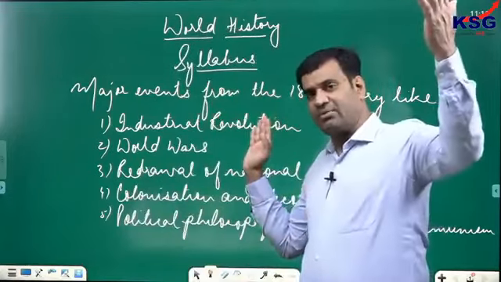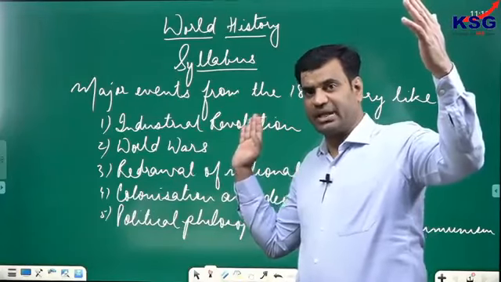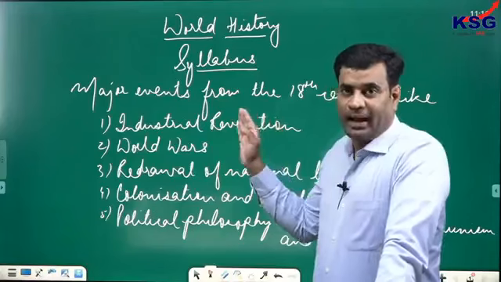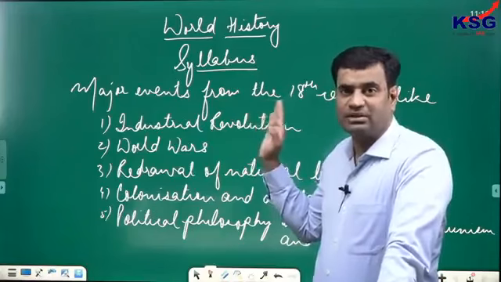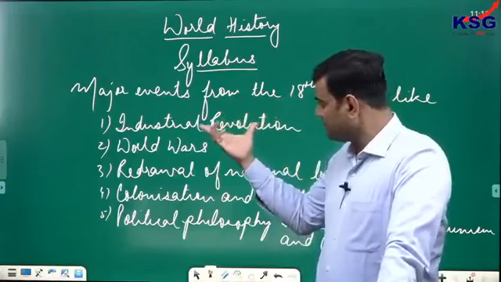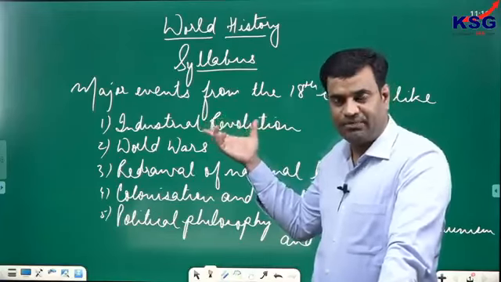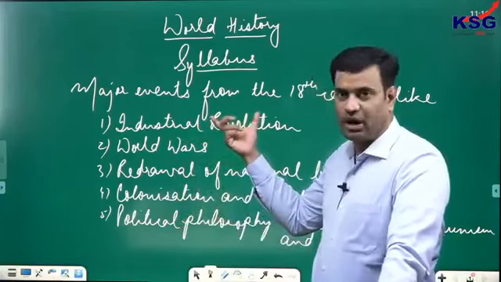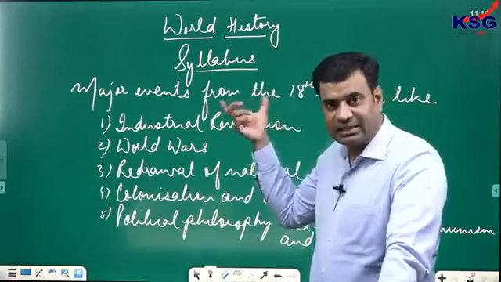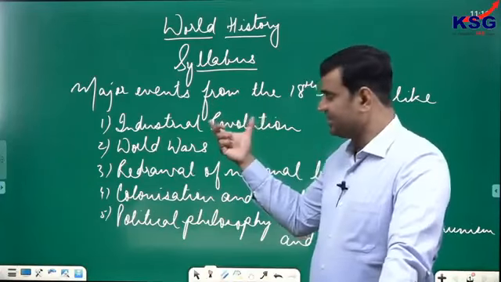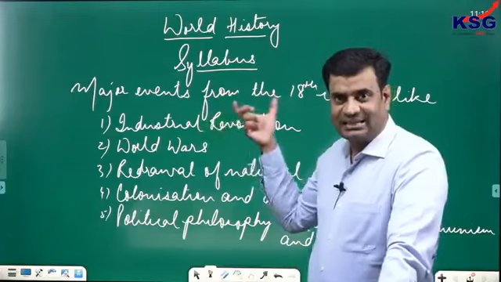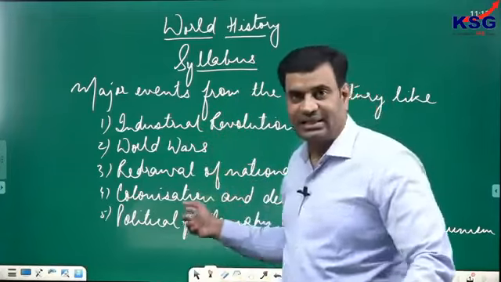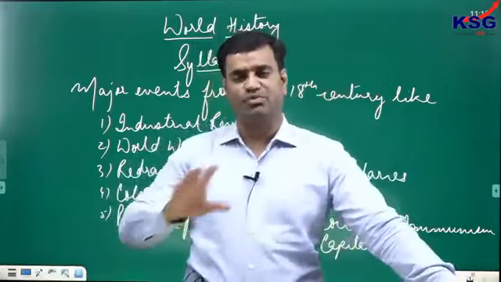Modernization started way back from the 13th century when the Renaissance started to take place in Europe, but it took a concrete shape from the 18th century. The first major manifestation of modernization was a major revolution that acted as a template for all these developments in course of time, and therefore the syllabus starts from the 18th century, which marked the concrete beginning of modernization, and with the Industrial Revolution because it acted as a template for all subsequent developments of world history. Clear? So obviously it's very logical.